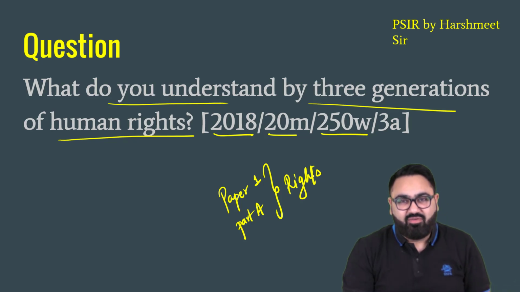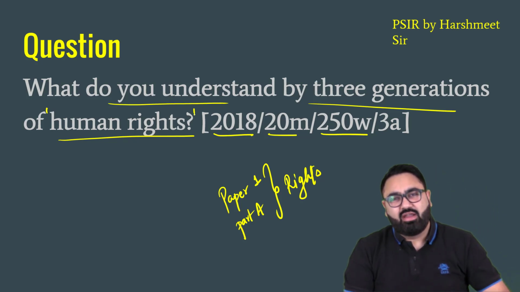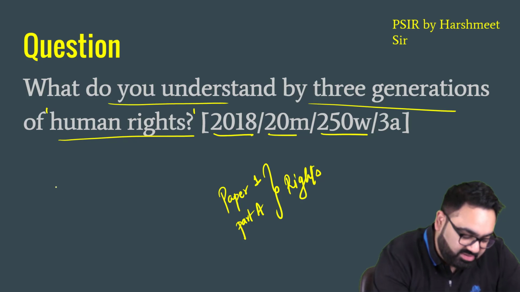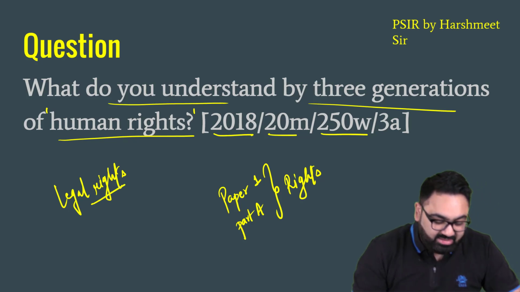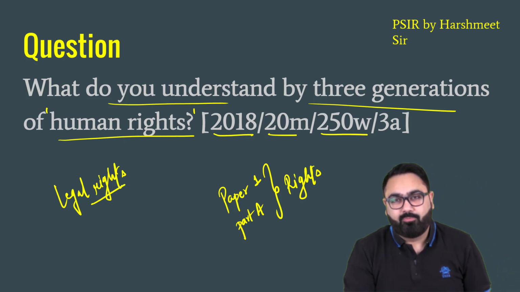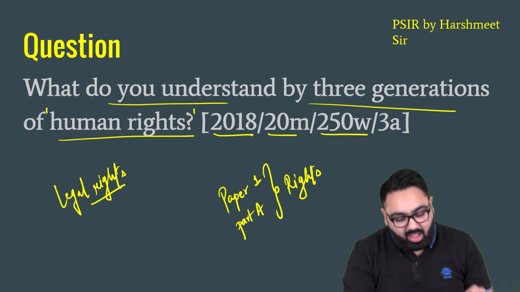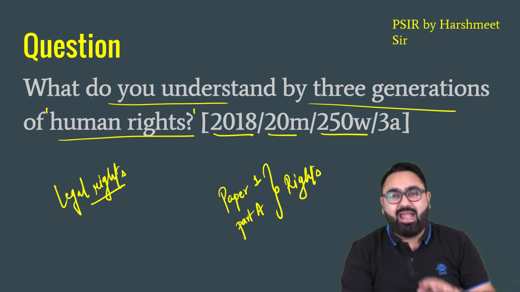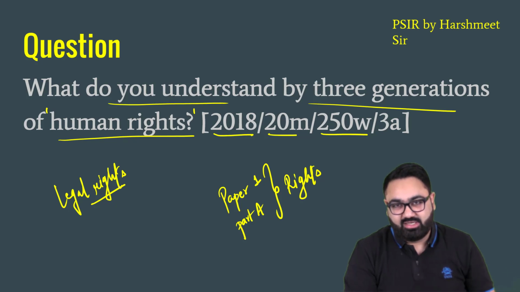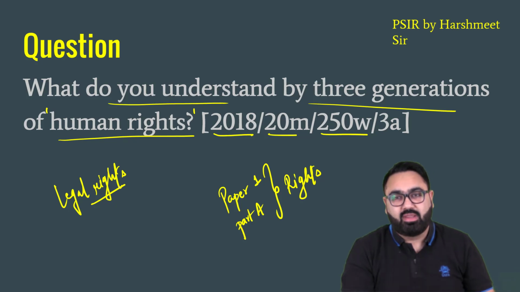Let's see. First, let's try and understand the concept of human rights. Basically, there are a lot of different theories of rights given. For example, there's a theory of legal rights. Legal rights say that these are the rights given to you by the law. If someone violates these rights, you have the right to go to the court because that person has broken the law. However, human rights say that these are so basic that you do not require any law for these rights. They are the rights that you have just by virtue of being born as a human being.